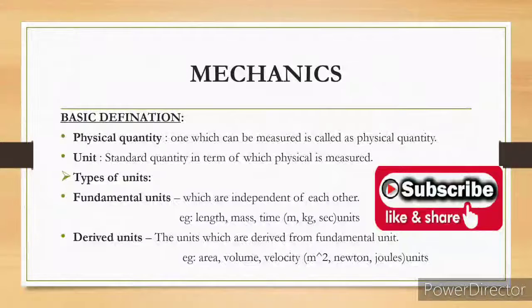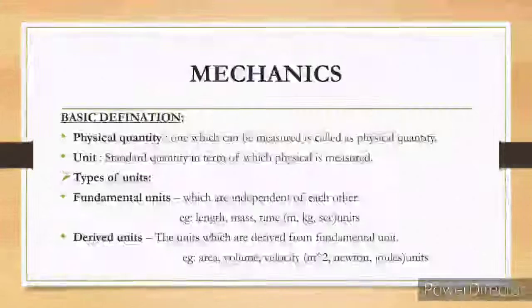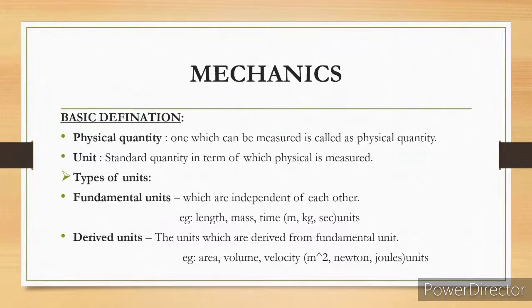So first is physical quantity. A physical quantity is one which can be measured. Any quantity which can be measured, like length, mass, time, weight, these are all physical quantities. Unit means the standard quantity in terms of which a physical quantity is measured.